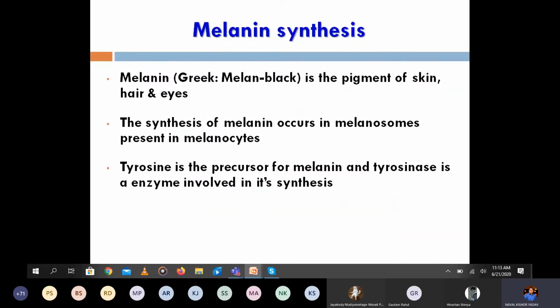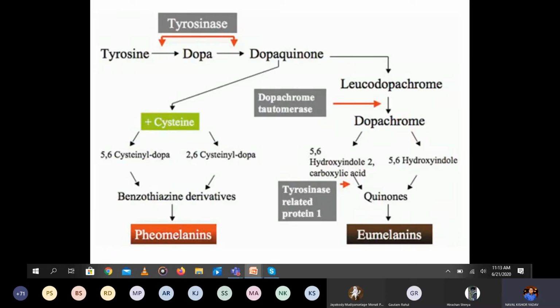So here you have the tyrosine, and the main enzyme is the tyrosinase. So this is the synthesis of the melanin. You can see here tyrosine, which is converted into dopa, then the dopaquinone, then leukodopachrome, dopachrome, and later on that is converted into the 5,6 hydroxyindole carboxylic acids and the 5,6 hydroxyindole, and finally that is converted into the quinone, and that is known as the eumelanin. Okay, eumelanin, and you can see the main enzyme is the tyrosinase.